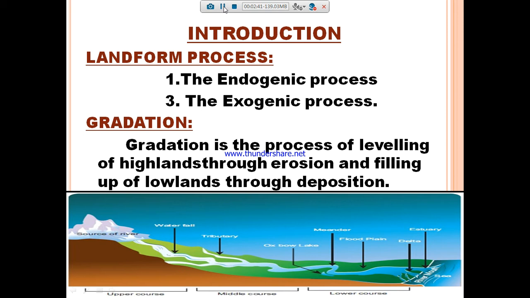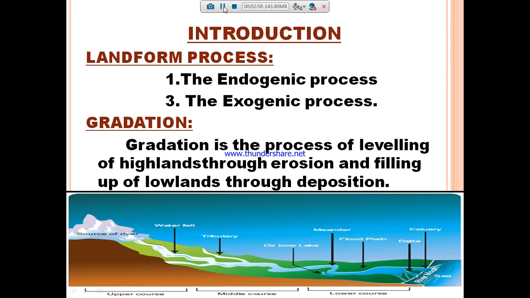So here it takes from one place and replaces it in another place. That is gradation. Not only through the wind, gradation is the process of leveling of highland through erosion and filling up of lowland through deposition.